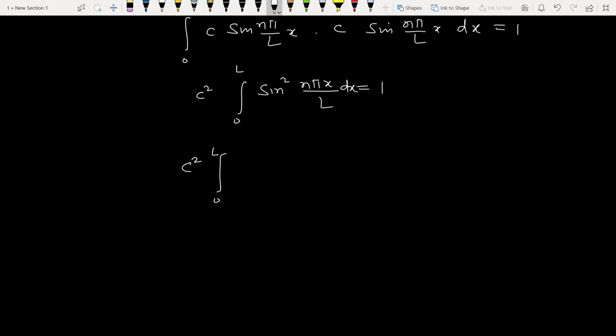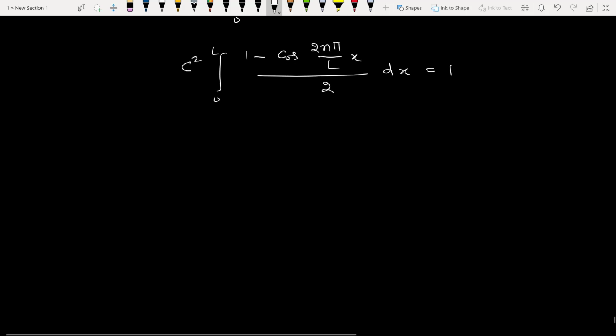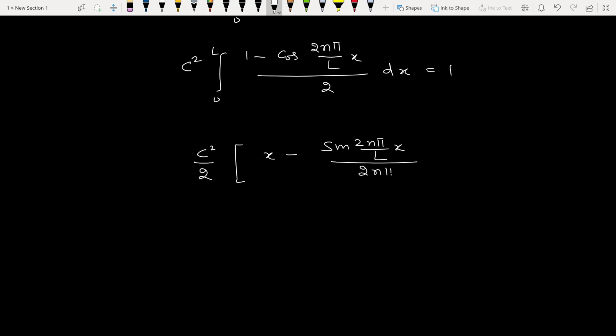It is 1 minus cos 2 n pi by L x, divided by 2, into dx is 1. So 2 comes outside, it is x minus sine 2 n pi by L x divided by 2 n pi by L, from 0 to L, it is equal to 1.